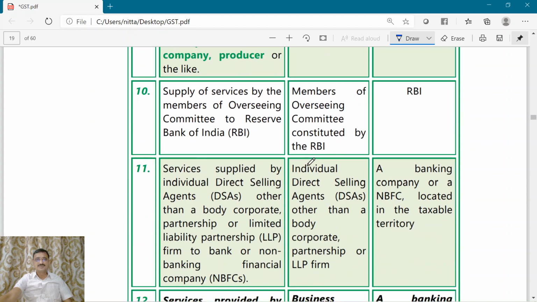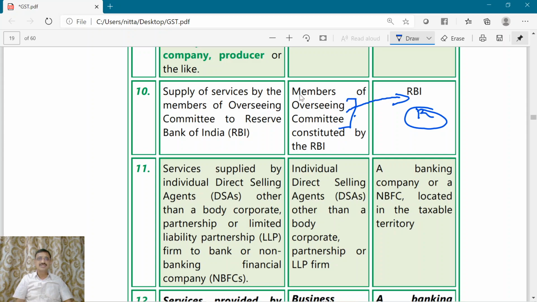Moving forward, who is the service provider here? Members of the overseeing committee. RBI has constituted an overseeing committee, and this committee will have members. These members provide service to the Reserve Bank of India. The recipient is Reserve Bank of India.